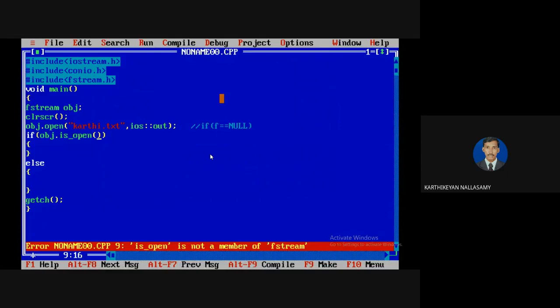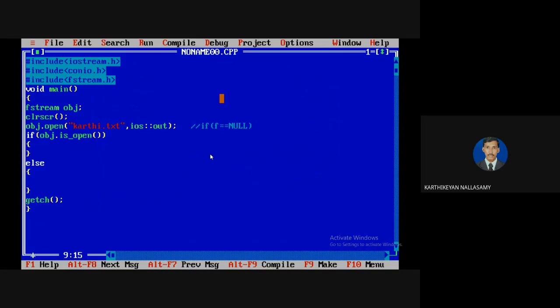Actually, it's supported in std, the namespace std, but namespace is not supported in this Turbo-C compiler. So I'm not going to test it here. But if you are working on that, you can try with is_open. It is a method for testing whether the file already exists or not. If it already exists, is_open returns true. The return type is boolean, true or false. Normally it is supported by using STL, but STL is not supported in this Turbo-C, so I don't want to show it here.